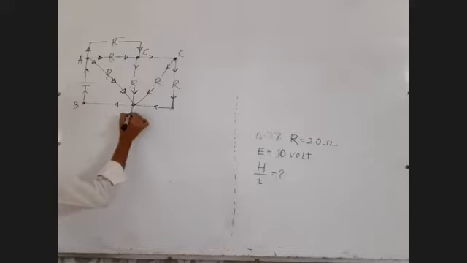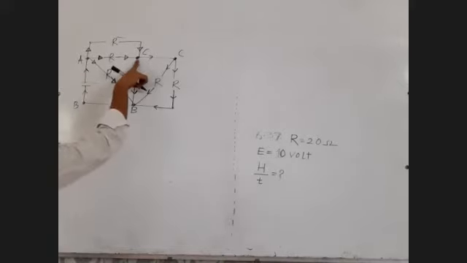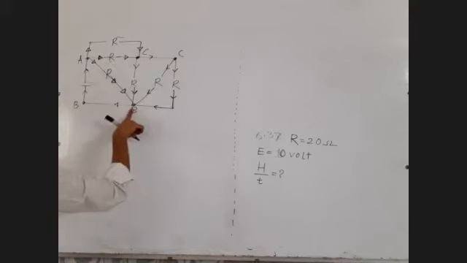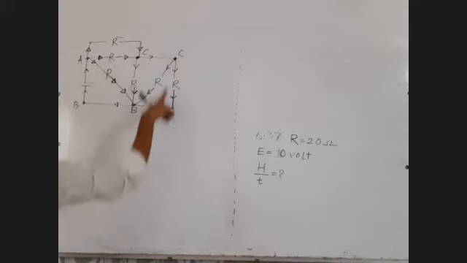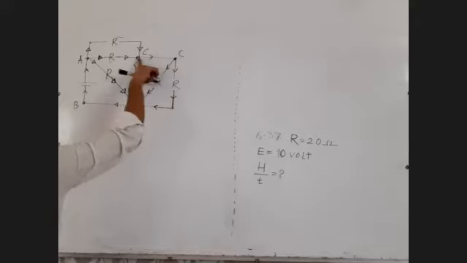This is point B. So how many points are there in our circuit? Only 3 points: point A, point C and point B. इथं काय point द्यायची गरज नाहीये. इथं द्यायची गरज आहे. It is C, this is also C.